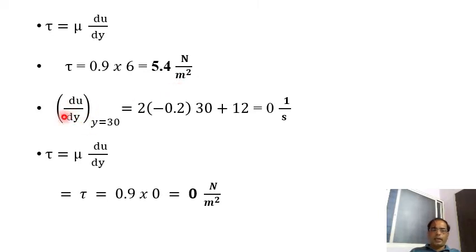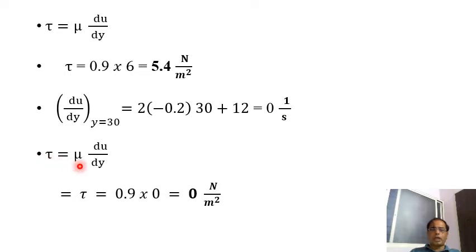Similarly, I calculate du by dy at y is equal to 30. The du by dy equation I have is 2ay plus b. In that equation I substitute the values. I get that it is equal to 0. du by dy is equal to 0, and the unit is per second. This value again I use to calculate the shear stress.